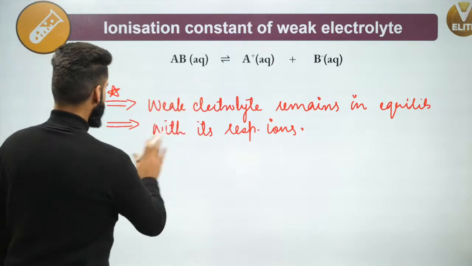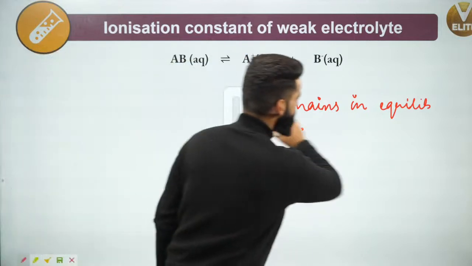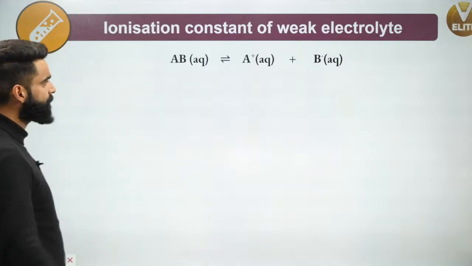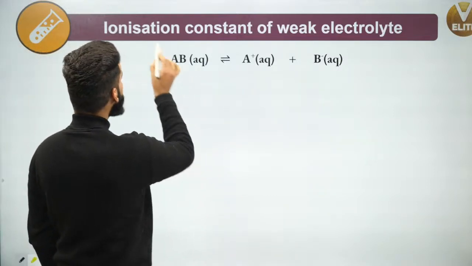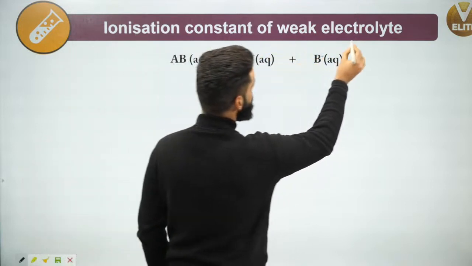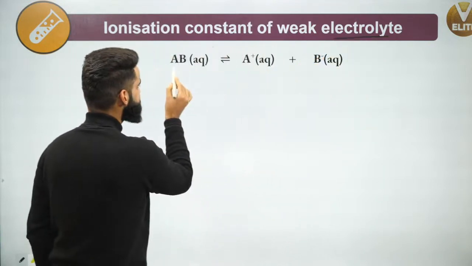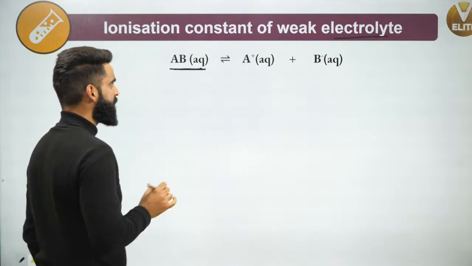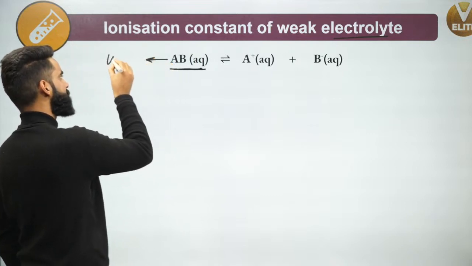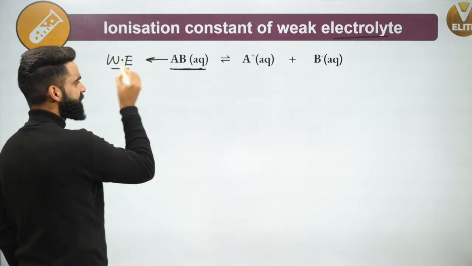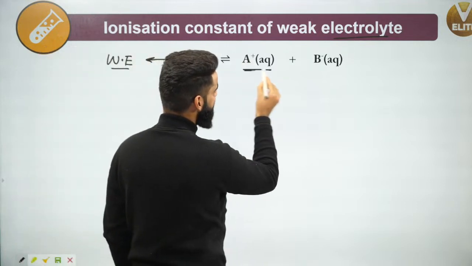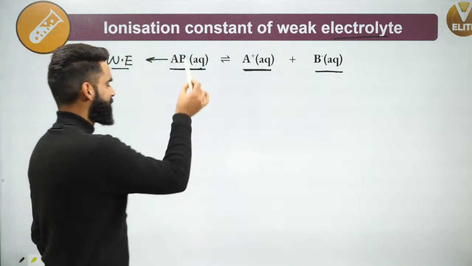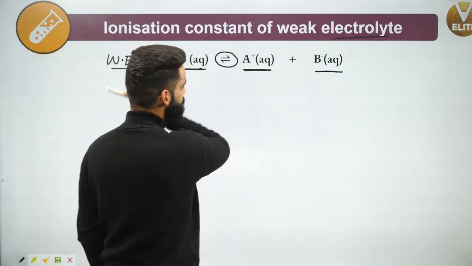Now, let's understand a few basic and important things. First of all, I'm talking about the ionization constant of the weak electrolyte. This is one electrolyte which I've taken right here, and I'm considering it to be a weak electrolyte. If it is a weak electrolyte, then definitely it will be in equilibrium with its ions, which are the ions of this electrolyte in the aqueous solution. This electrolyte and its ions are in equilibrium with each other.